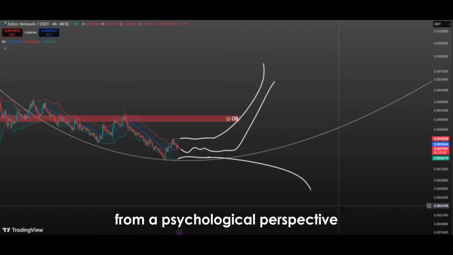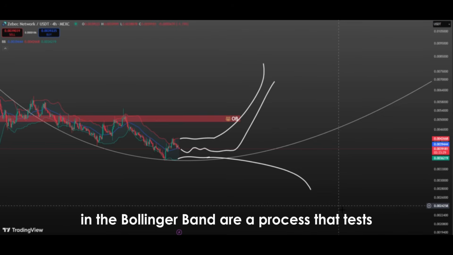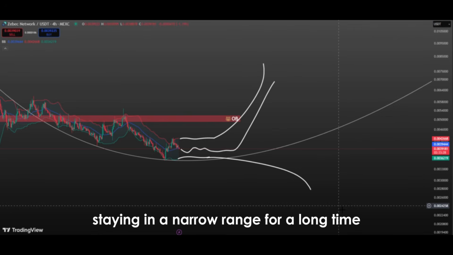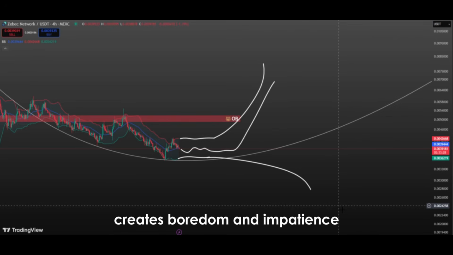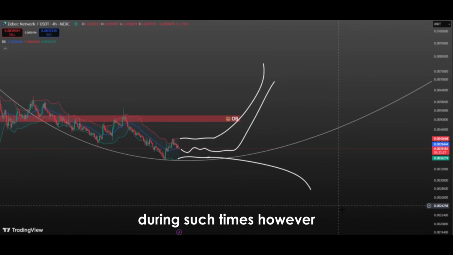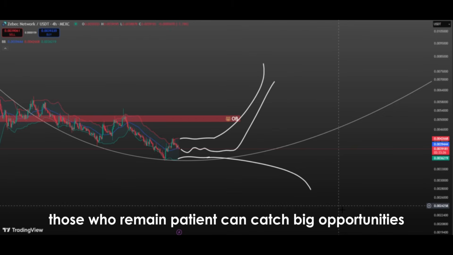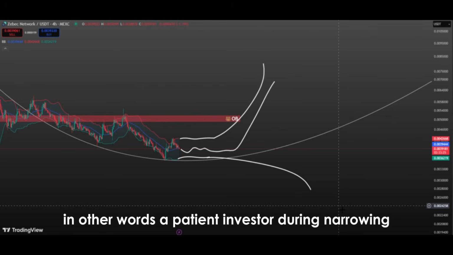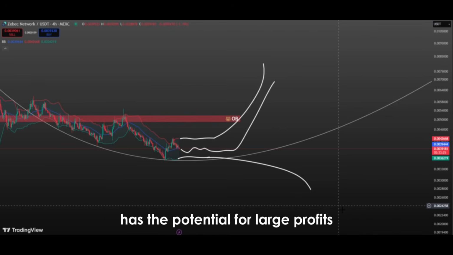From a psychological perspective, narrowing periods in the Bollinger Band are a process that tests investors' patience, because the price staying in a narrow range for a long time creates boredom and impatience among market participants. Many investors consider closing their positions during such times. However, those who remain patient can catch big opportunities, because once the breakout begins, the price moves very fast, and it's important not to miss the chance. In other words, a patient investor during narrowing has the potential for large profits once the breakout starts.